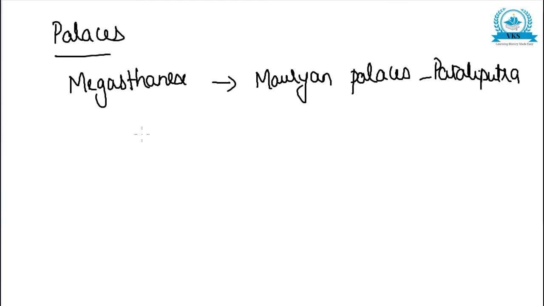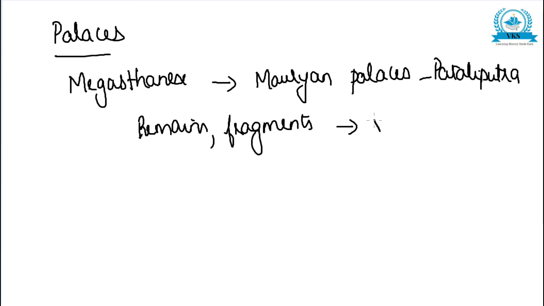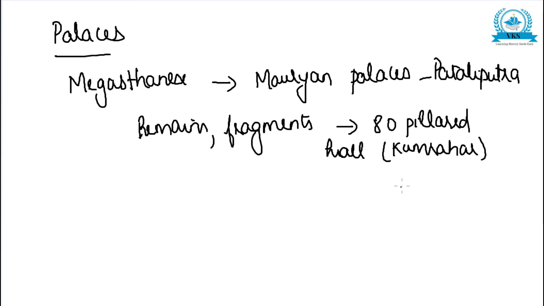Fragments of stone pillars and stumps indicating the existence of an 80-pillared hall have been discovered. So there were many remains, indicating the existence of an 80-pillared hall, discovered at Kumrahar on the outskirts of modern Patna.